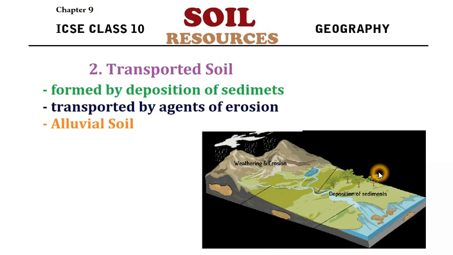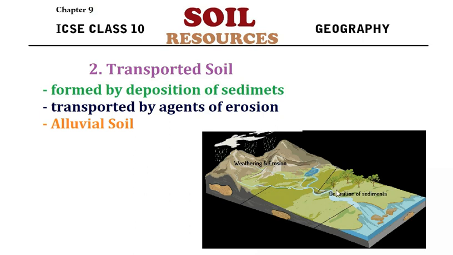Now the second type of soil is the transported soil. From the name itself, you will get the meaning. It is soil formed by the deposition of sediments. Actually, it is sediments; there is one spelling mistake. Sediments are nothing but tiny particles or the load carried by agents of erosion such as river, water, wind, etc. They carry the sediments from one place and deposit them in some other place.